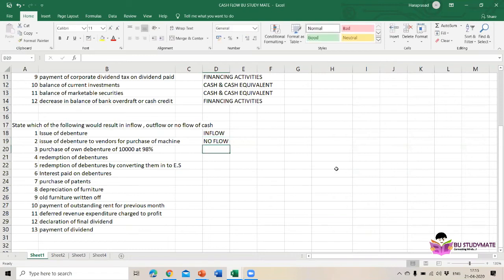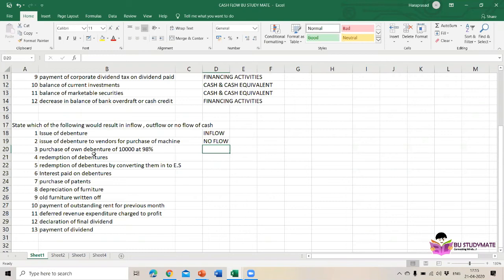Then purchase of own debenture of rupees 10,000 at 98%, the third one. We are purchasing our own debentures, not issuing.